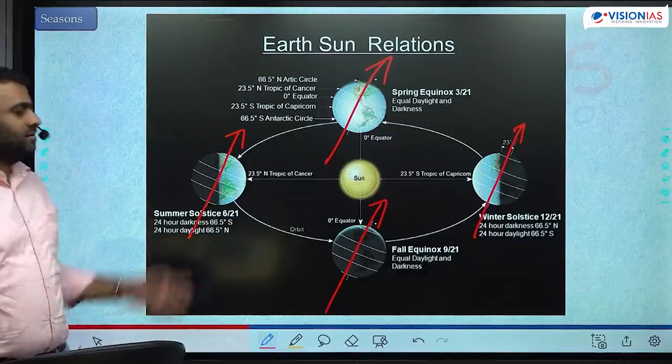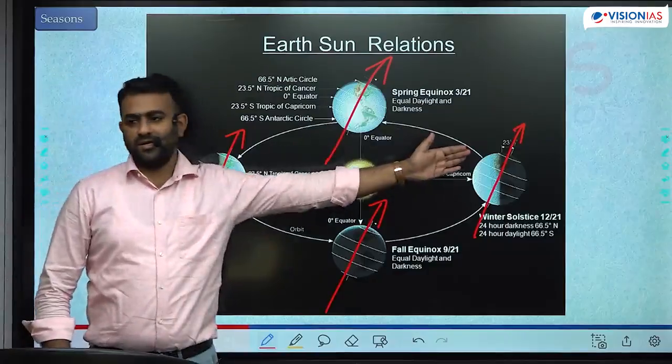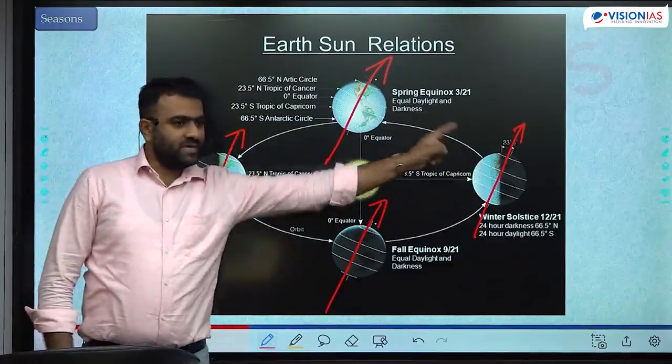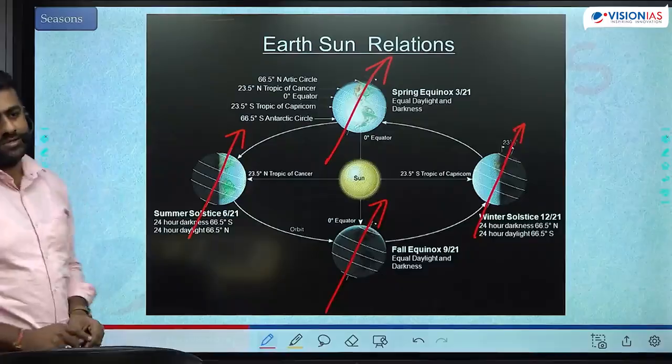Is that clear? This is summer in the northern hemisphere, winter in the southern hemisphere. This peak position is called the summer solstice, this peak position is called the winter solstice.